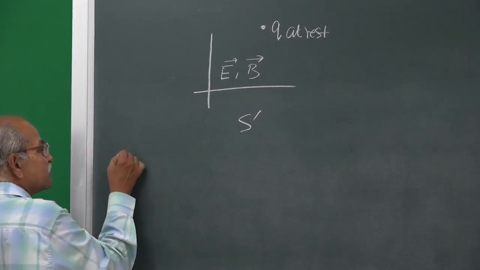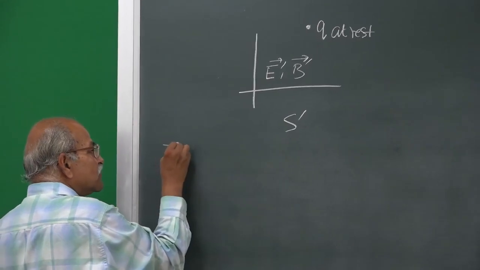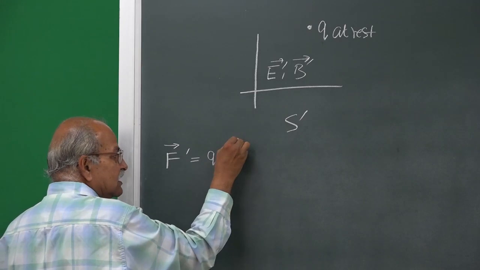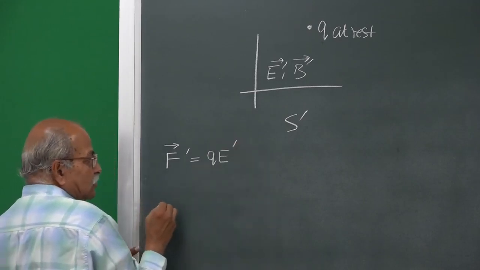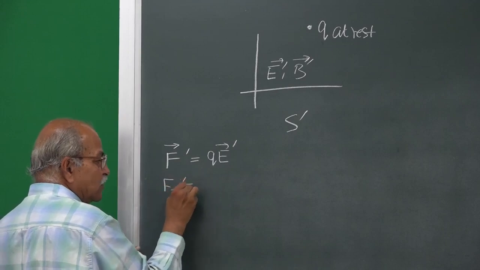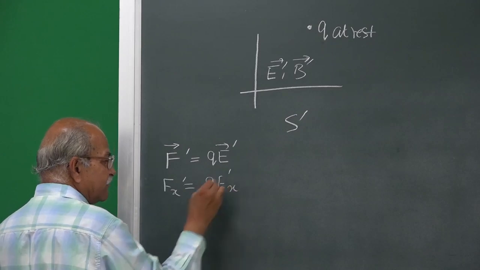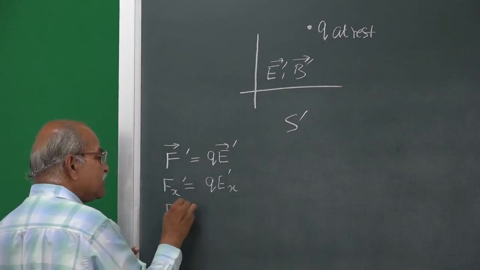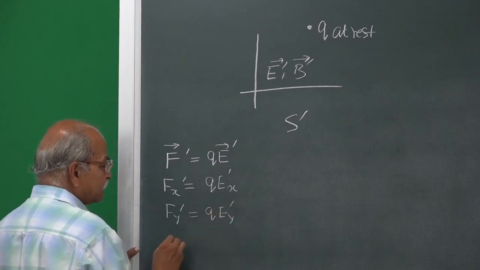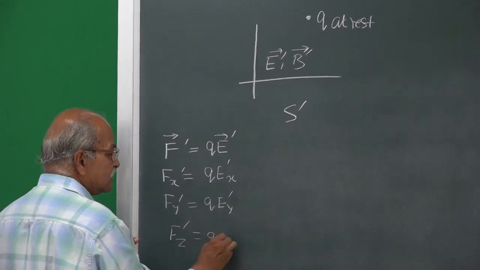Everything is primed here, so the force on this particle will be q times E prime. So, you have Fx prime equal to q Ex prime, Fy prime equal to q Ey prime, and Fz prime equal to q Ez prime.